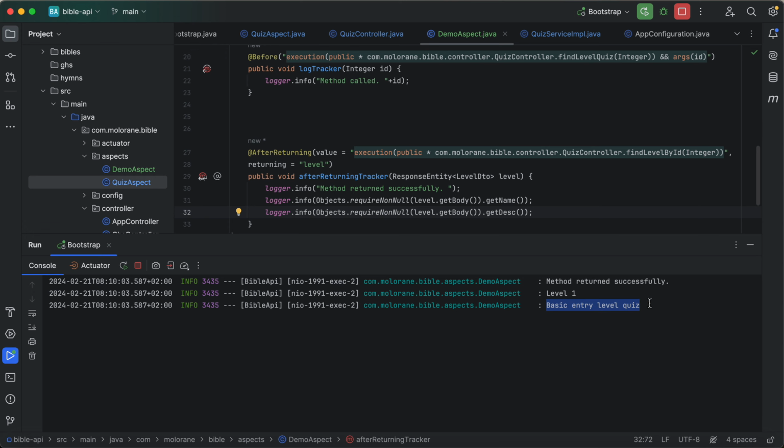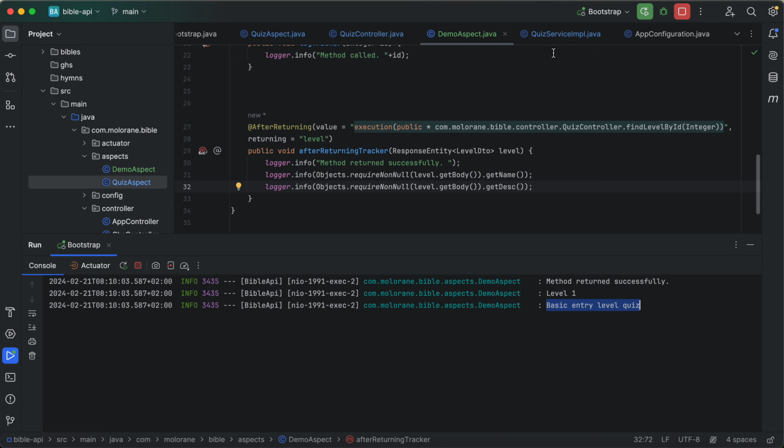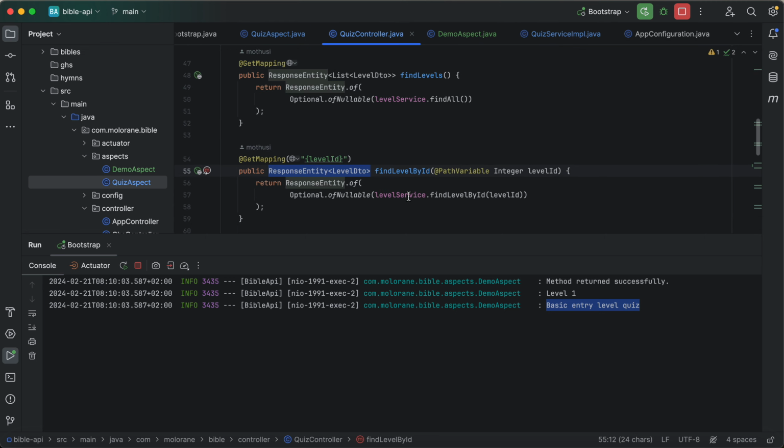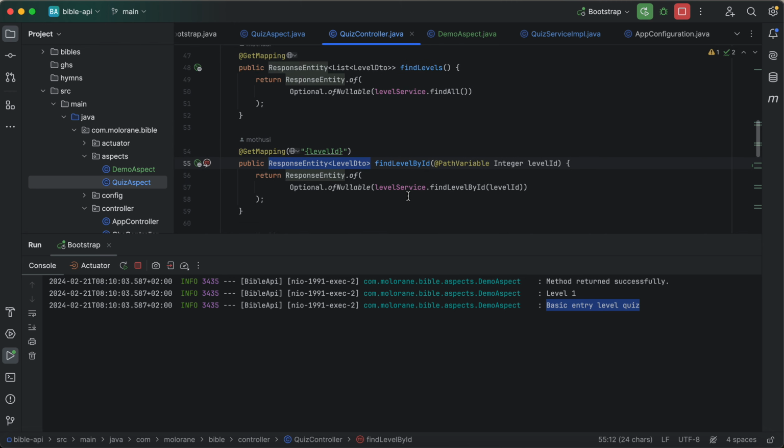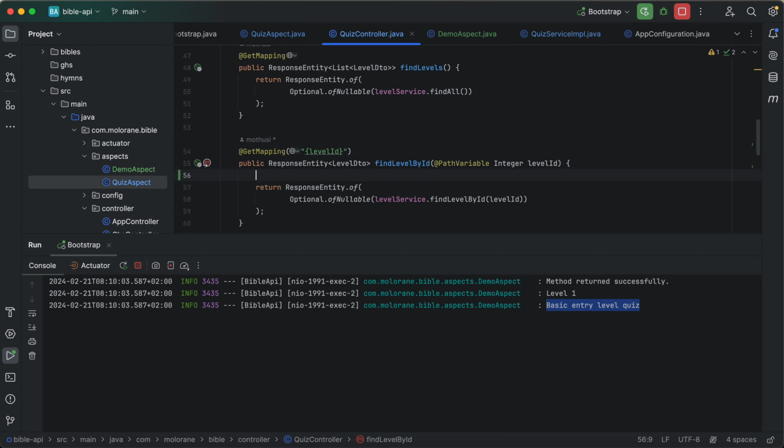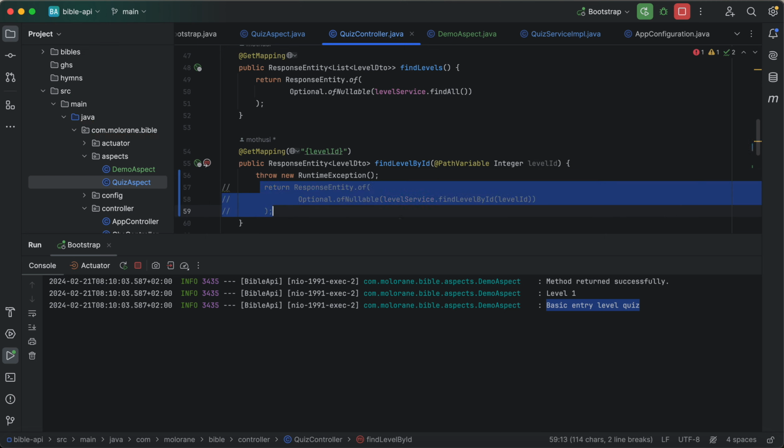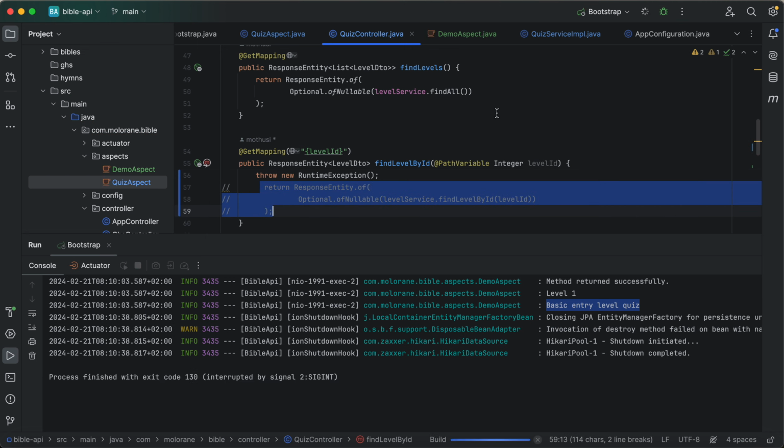We have basic entry piece as we can see. But now let's throw an exception in this method called here, which is our target. So I'm gonna say throw new runtime exception, and then I'm gonna comment out this code, and I'm gonna run this again.